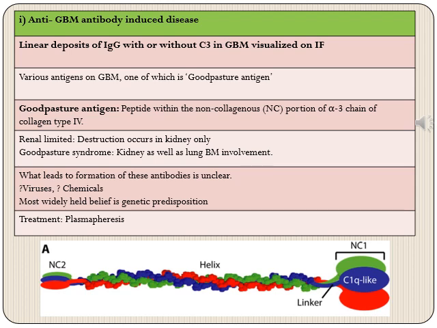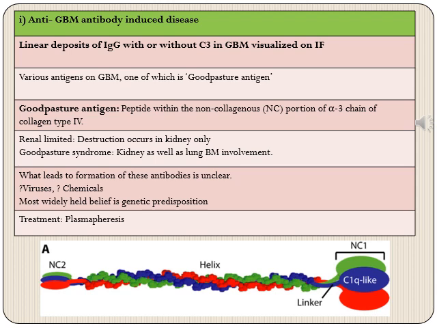This is a peptide within the non-collagenous or NC portion of the alpha 3 chain of collagen type 4. As we know, type 4 collagen is a major constituent of the glomerular basement membrane. Amongst it, there is a non-collagenous portion of the alpha 3 chain, and this is the antigen against which antibodies are formed in Goodpasture syndrome.